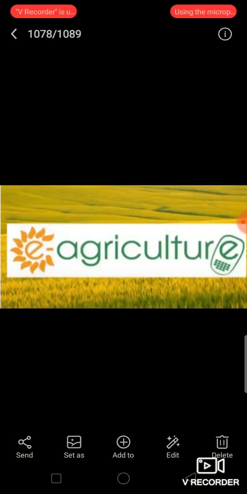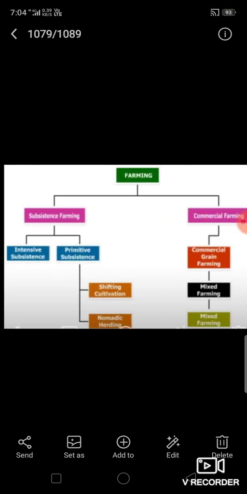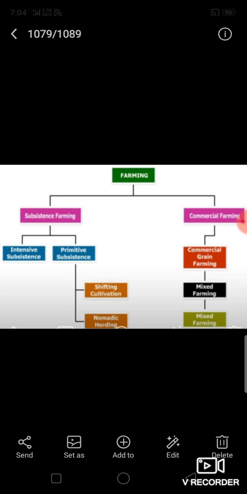Today we are continuing with our geography chapter, chapter 4, agriculture. Students, in a previous lecture we studied about the farm system and the types of agriculture. Now today I will explain to you about the types of agriculture. In this I will explain to you about subsistence farming and the different types of subsistence farming.